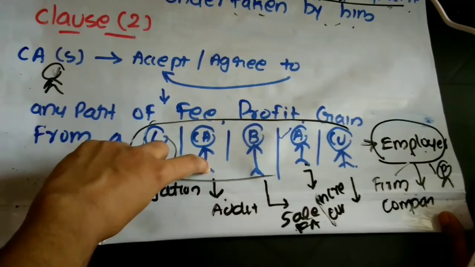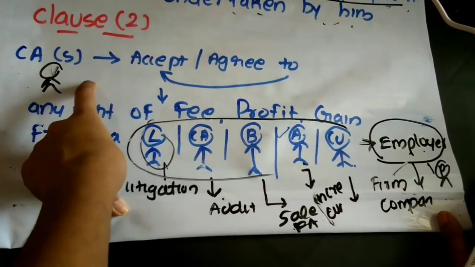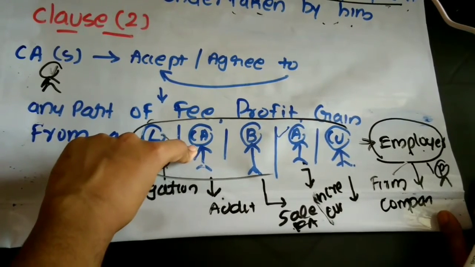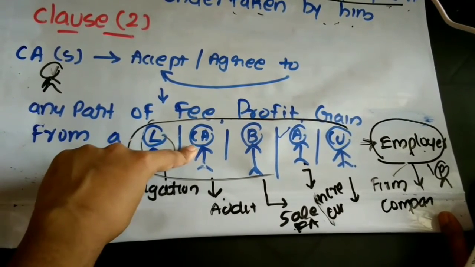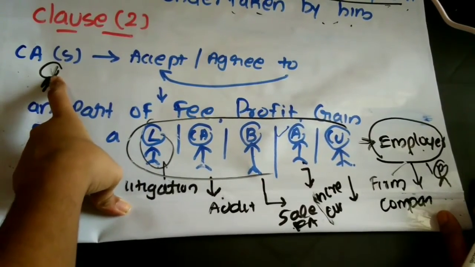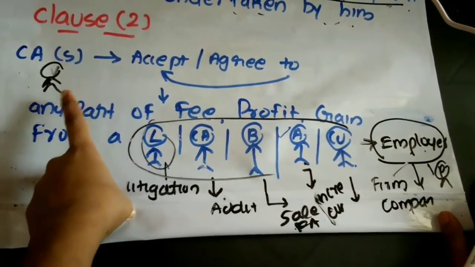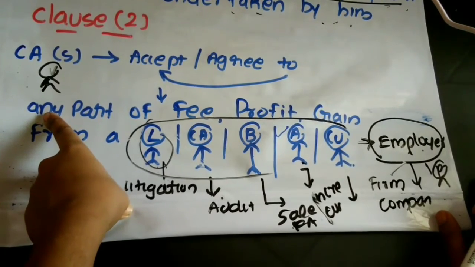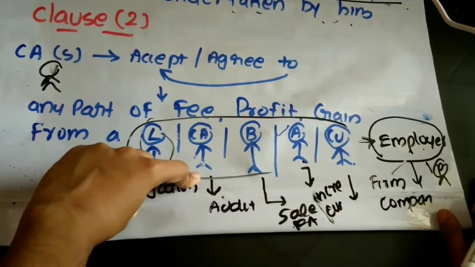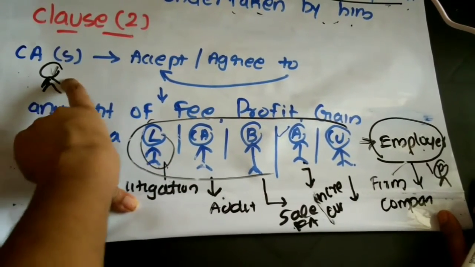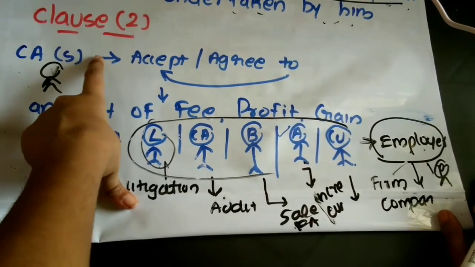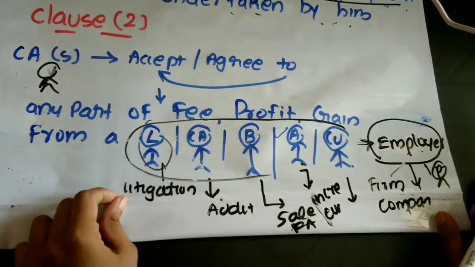Or a chartered accountant in practice makes an agreement with the CA in service that, actually, I wish to get the work of your employer in the next year also, so I have to get some more confidential information, will you please disclose it to me? The CA in service says you have to pay some amount to me. So the CA in practice says okay, I will pay 20% of my audit fee to you. Can the CA in service do so? No, because he will be deemed to be guilty of professional misconduct as per clause 2 of Part 2. Okay, so I hope that you got it.